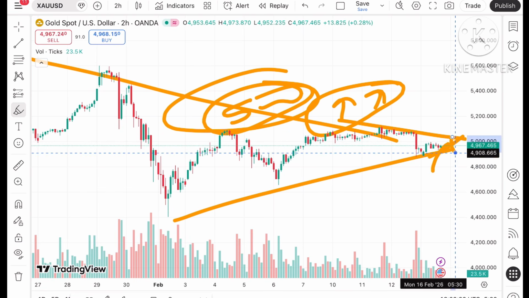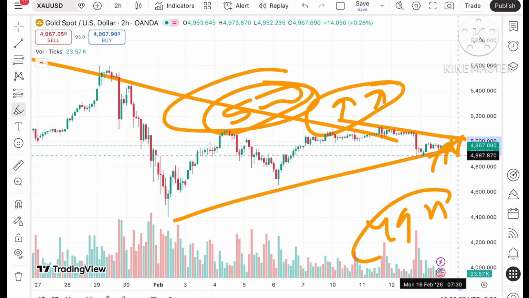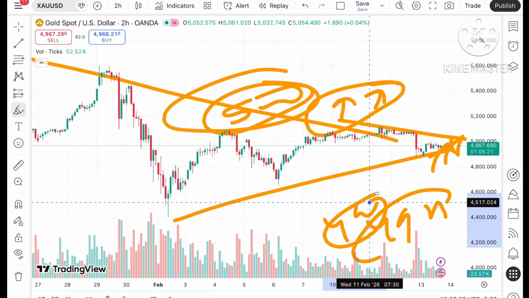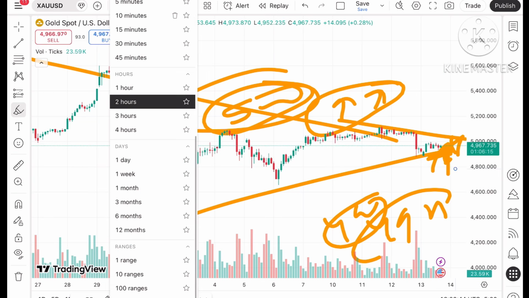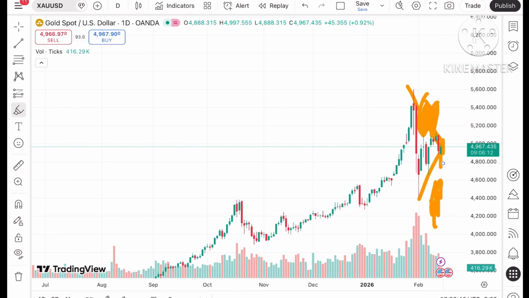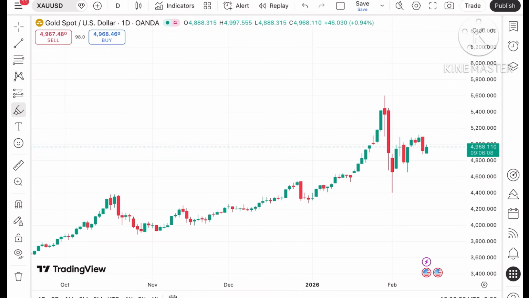But if the price starts coming down, it can go below 49.25, and then a further fall can be seen towards 4900. If that doesn't sustain, we can see this trend can break towards downside, and then a further fall can be seen. Coming back to the daily chart, because on the daily chart you will understand how the price is moving.